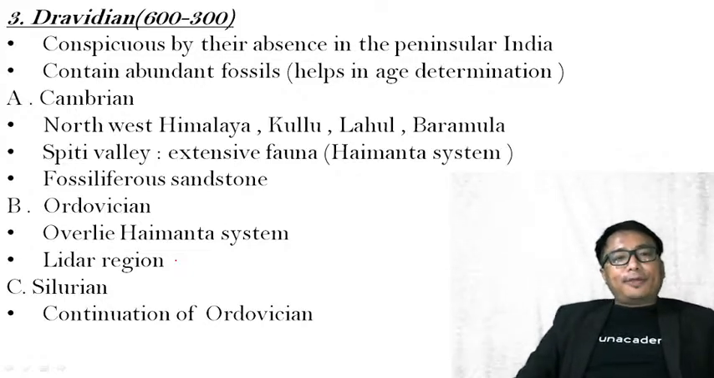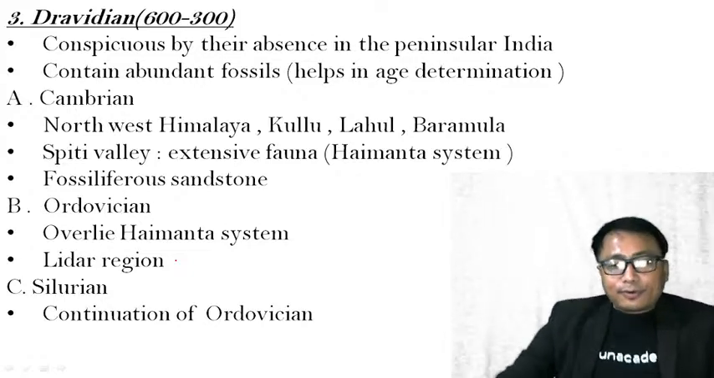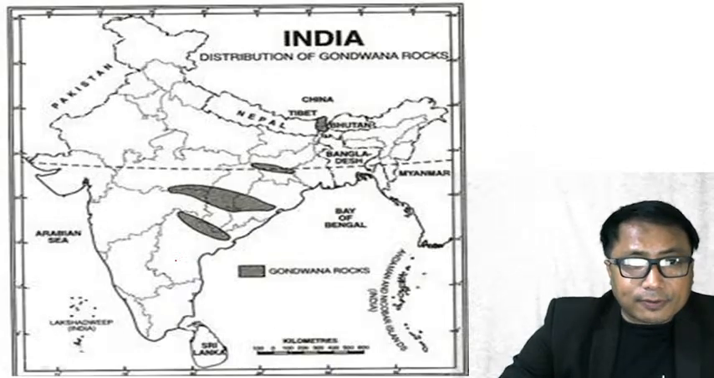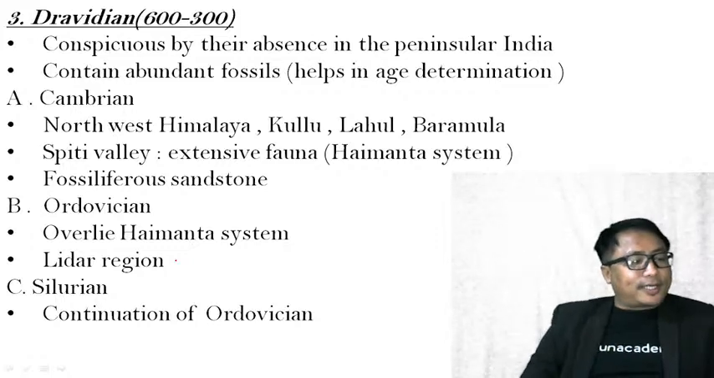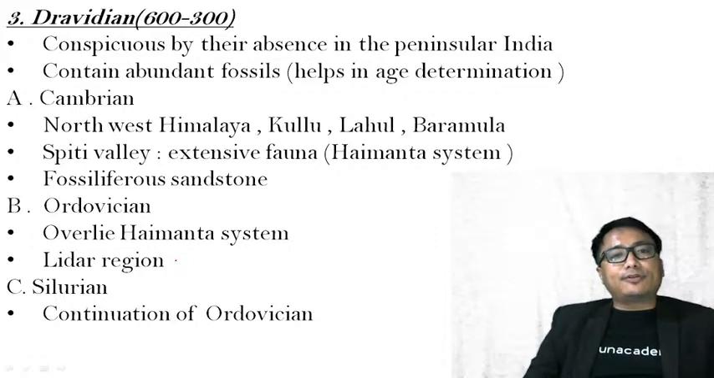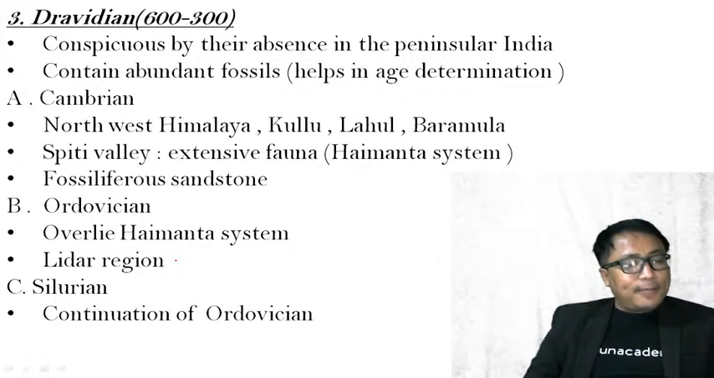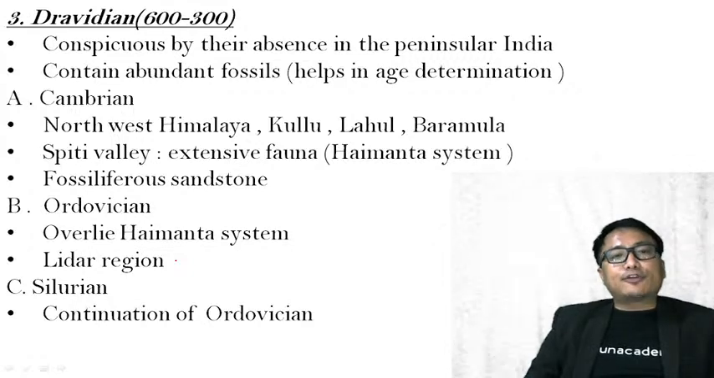Now let us see some important characteristics of this Dravidian rock system. The important characteristic is that it is conspicuous by its absence in peninsular India.